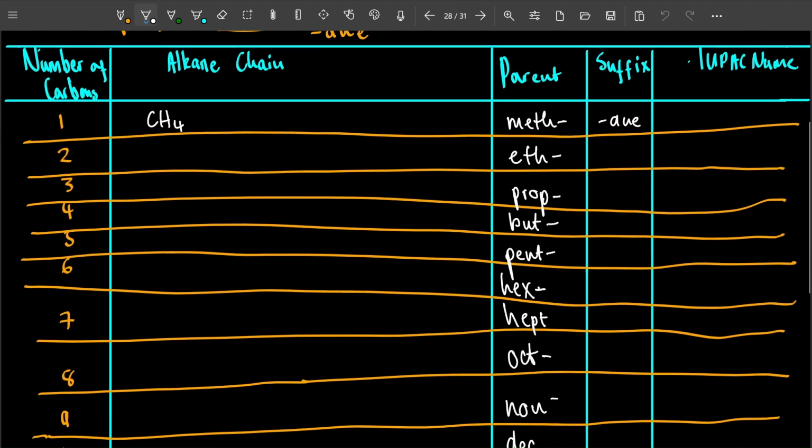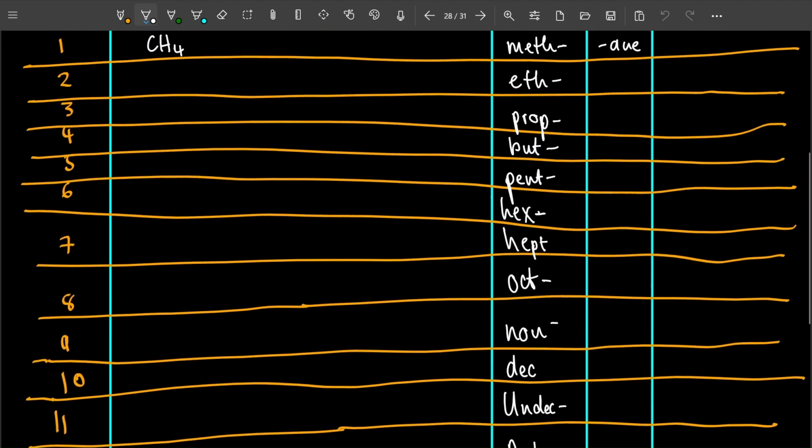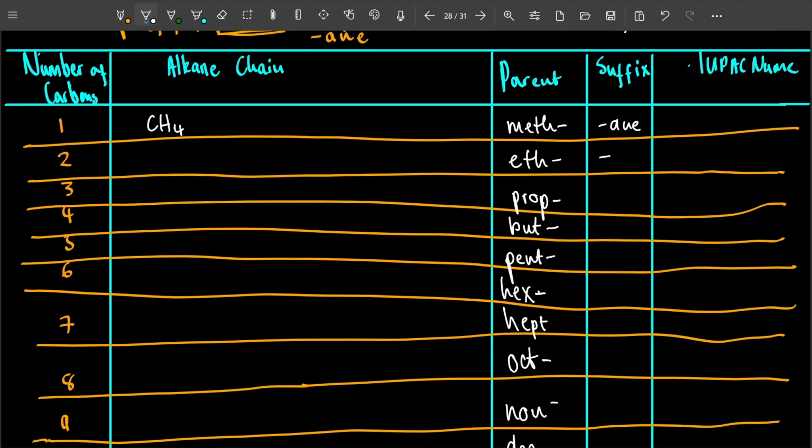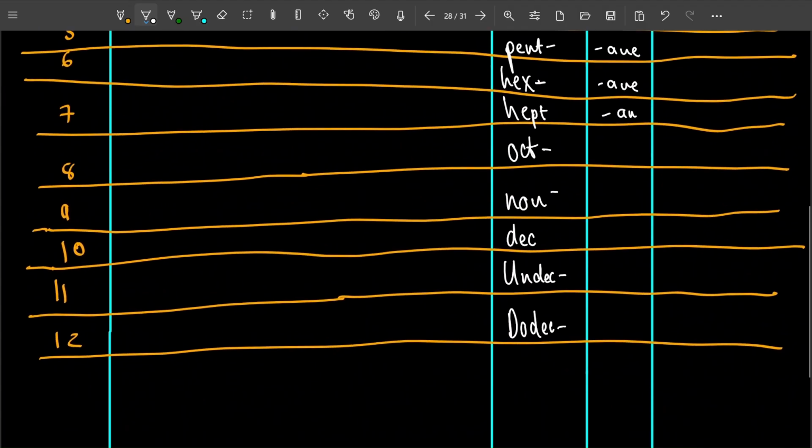So these will be your prefixes. I hope you can understand that. Now what would we do? We'll start giving the names. We know that their suffix would be A-N-E, so we don't even need to see their structure. We just know that if they have 1 carbon, it's meth, and so on. So we can already know the names from just the number of carbons. Yes, for straight chain alkanes, it's that easy. A-N-E, A-N-E, A-N-E.